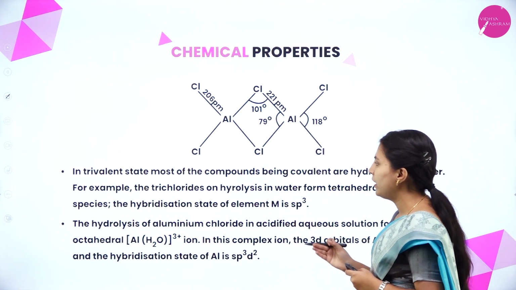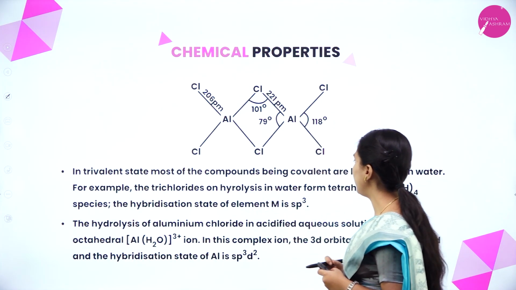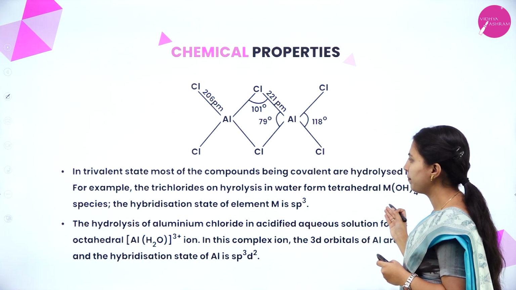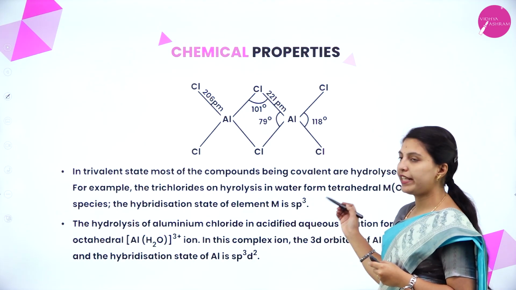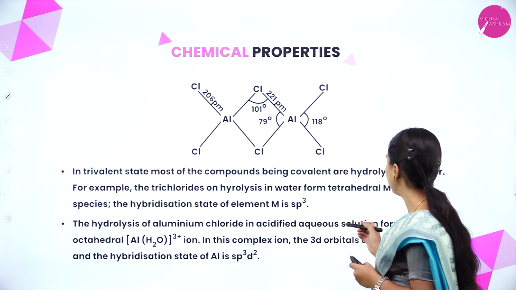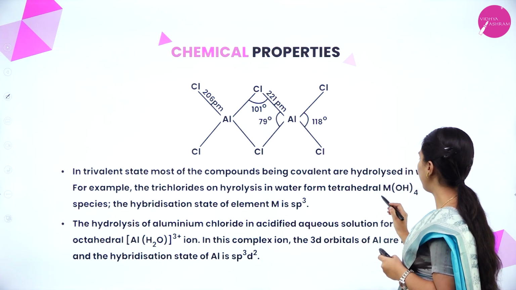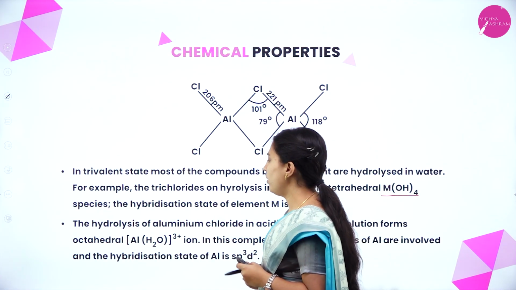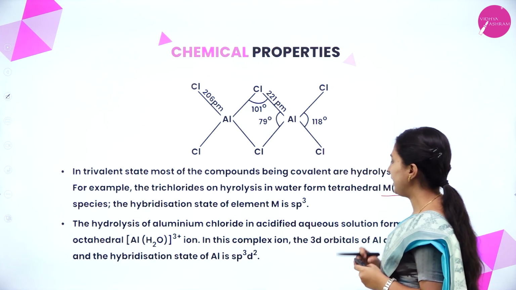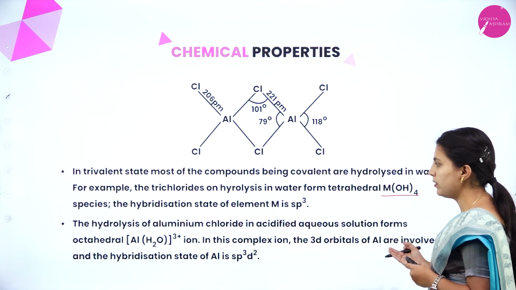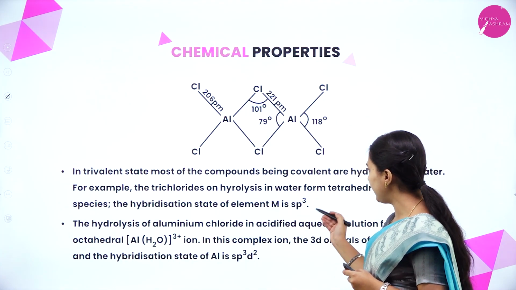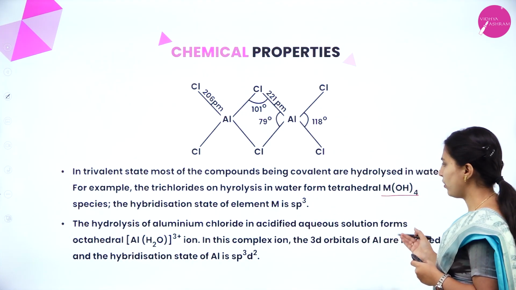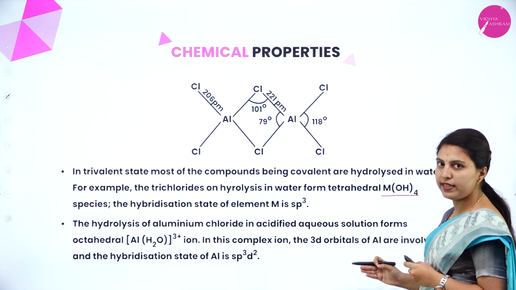For example, the trichlorides on hydrolysis in water form tetrahedral species. The hybridization state of the element is sp3. Okay, here the tetrahedral form will form. The hydrolysis of aluminium chloride in acidified aqueous solution forms octahedral. After the hydrolysis of aluminium chloride in acidified aqueous solution, it will form an octahedral structure.